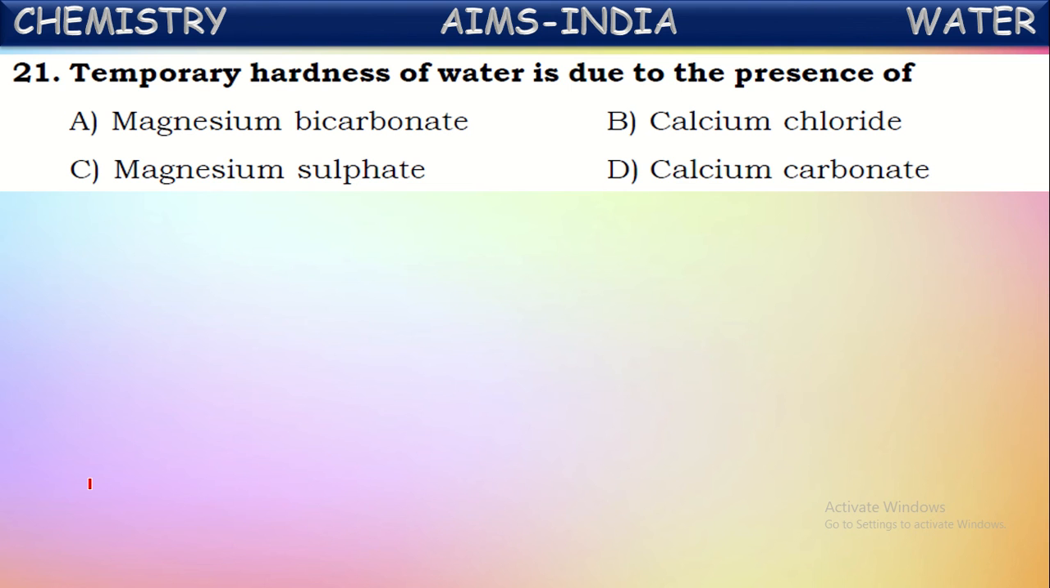Next, temporary hardness of water is due to the presence of. Yes, hardness of water is because of two types of chemicals. One is bicarbonates of calcium and magnesium. These chemicals cause temporary hardness to the water. So temporary hardness of water is because of the calcium and magnesium bicarbonates. Whereas chlorides and sulfates of calcium and magnesium cause permanent hardness to the water. Right?